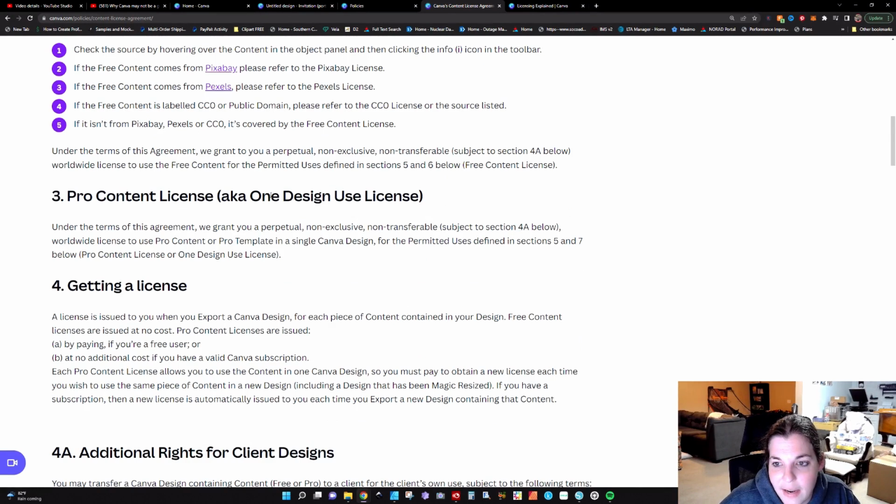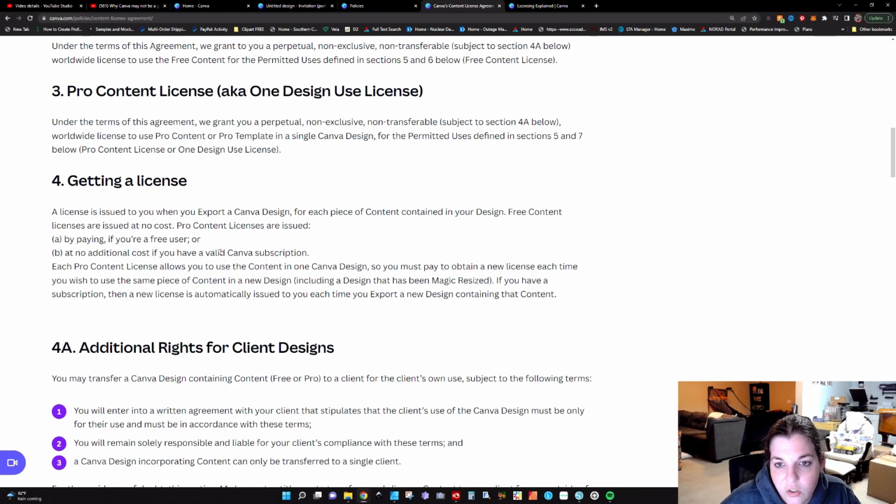Pro content, aka the one design use license. Under the terms of this agreement, we grant you a perpetual, non-exclusive, non-transferable, worldwide license to use pro content or a template in a single Canva design for the permitted uses defined in sections 5 and 7 below. A license is issued to you when you export a Canva design, for each piece of content contained in your design. Free content licenses are issued at no cost. Pro content licenses are issued by paying if you are a free user, or at no additional cost if you have a valid Canva subscription.